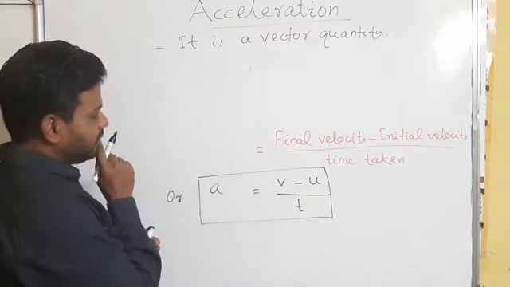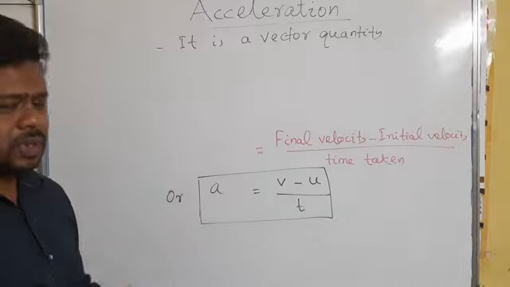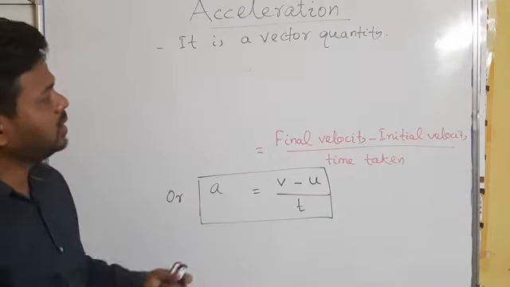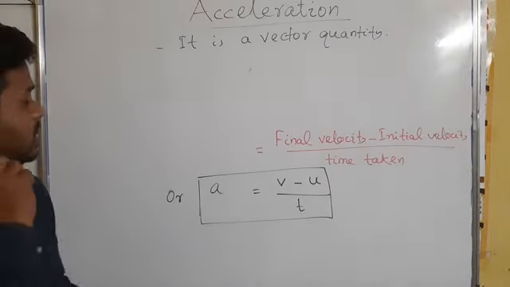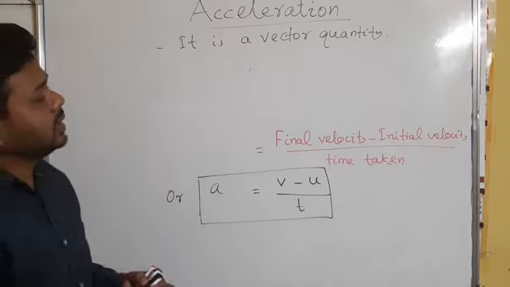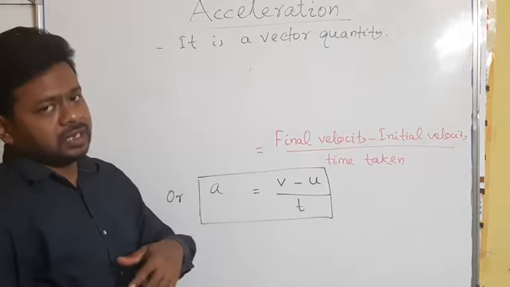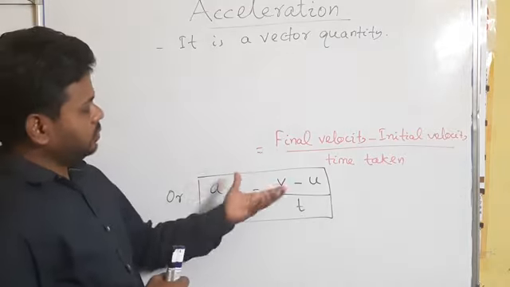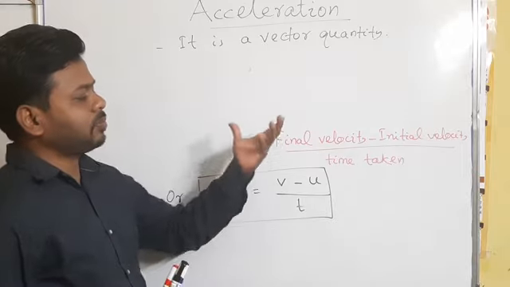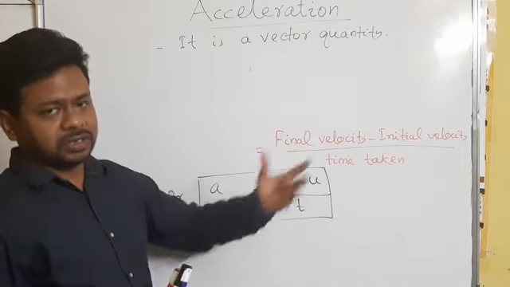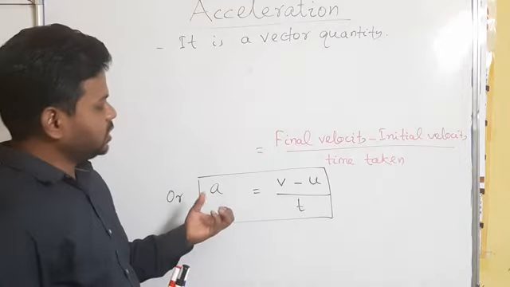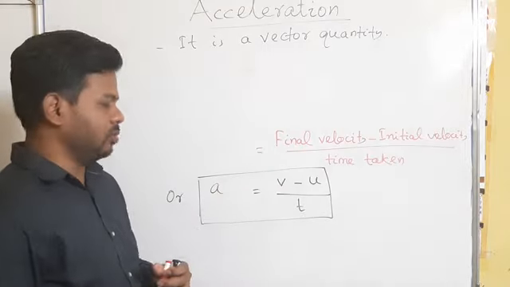So the magnitude you can find by using this formula. Then how can you find the direction? The direction is actually the direction of change in velocity. So the direction of acceleration can be found from the direction of velocity, and the magnitude you can find by using this formula.